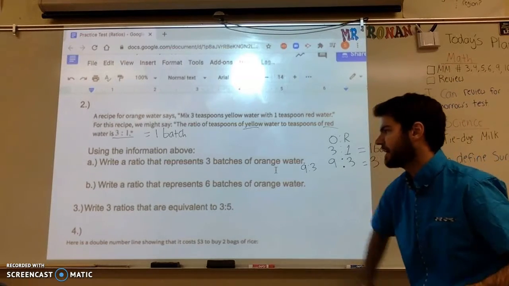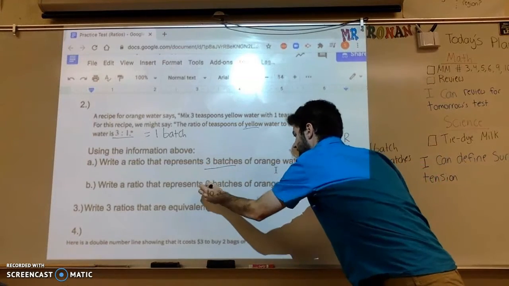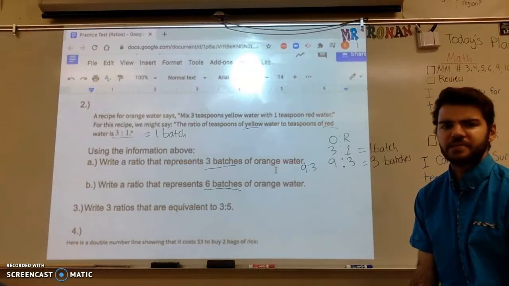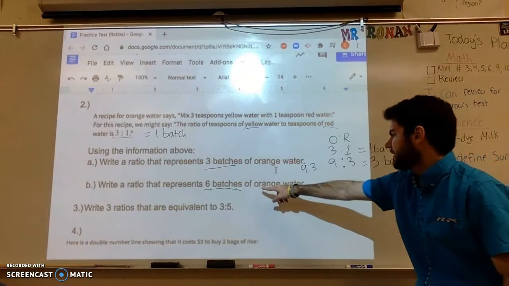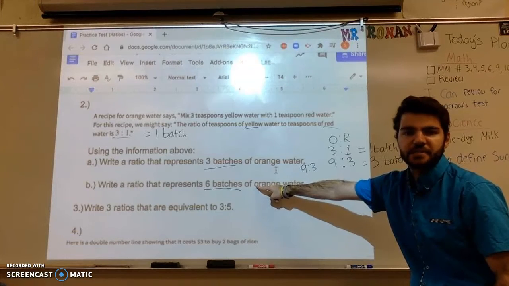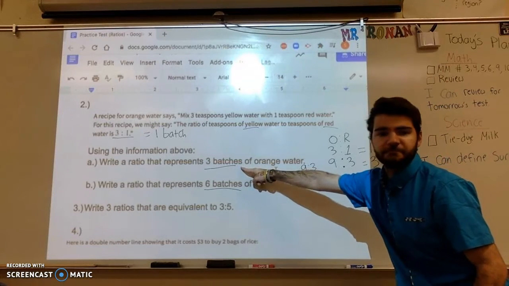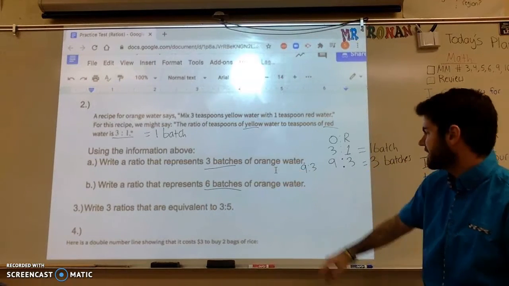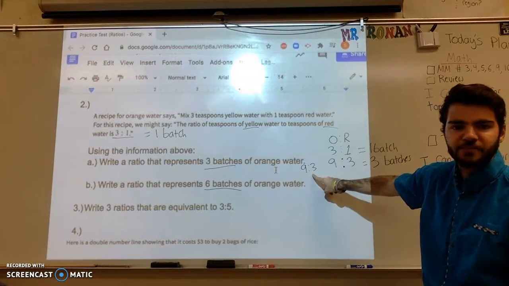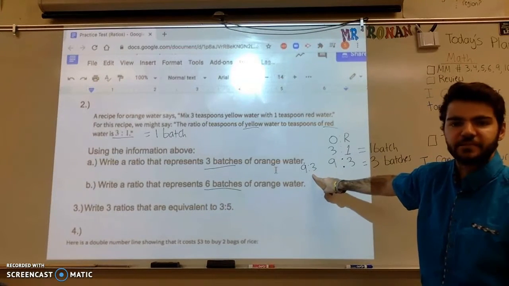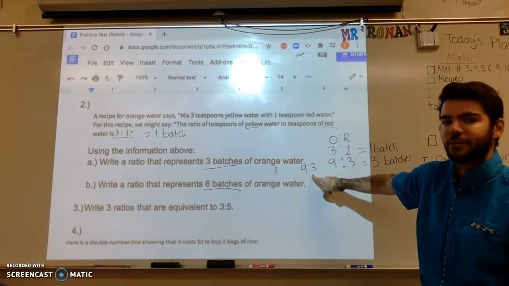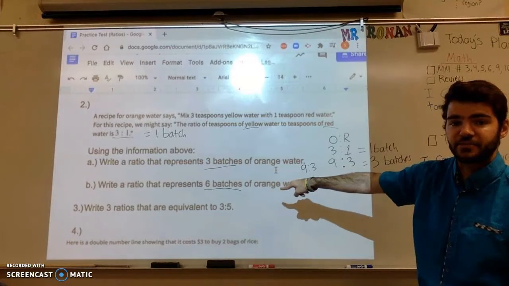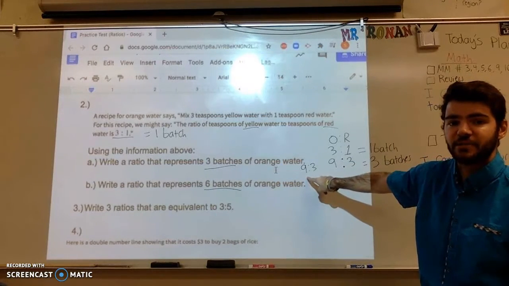Now we're looking for 6 batches. So we have 3 batches here, 6 batches down here. I notice when I underline that information that 6 batches is double the amount of 3 batches. Okay, 6 is twice as big as 3. So what I would go ahead and do is I would take a look at my ratio right here of 9 to 3. And I know that if I'm doubling the amount of batches that I have, my ratio is going to be doubled as well. So I multiplied 3 by 2 to get to 6. So I should be multiplying this ratio by 2 as well.